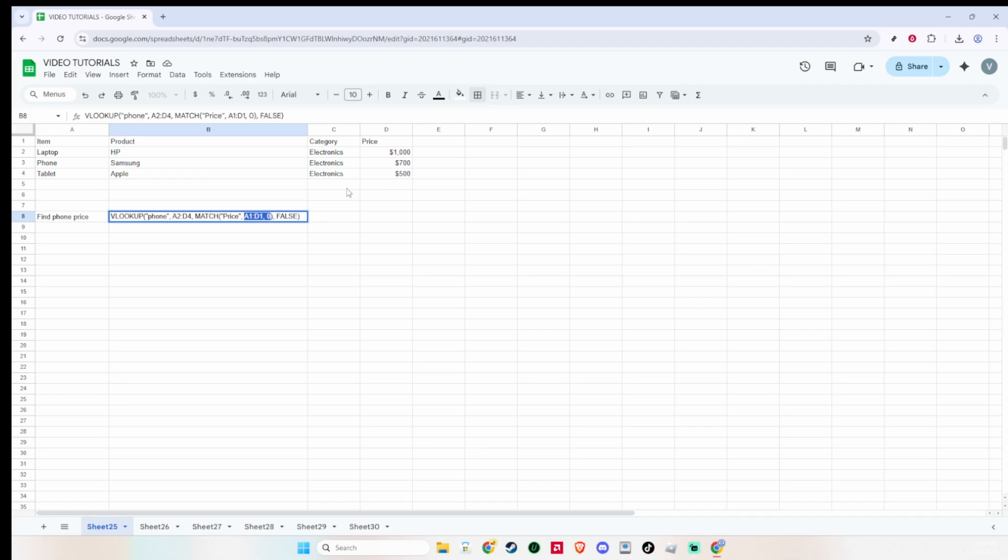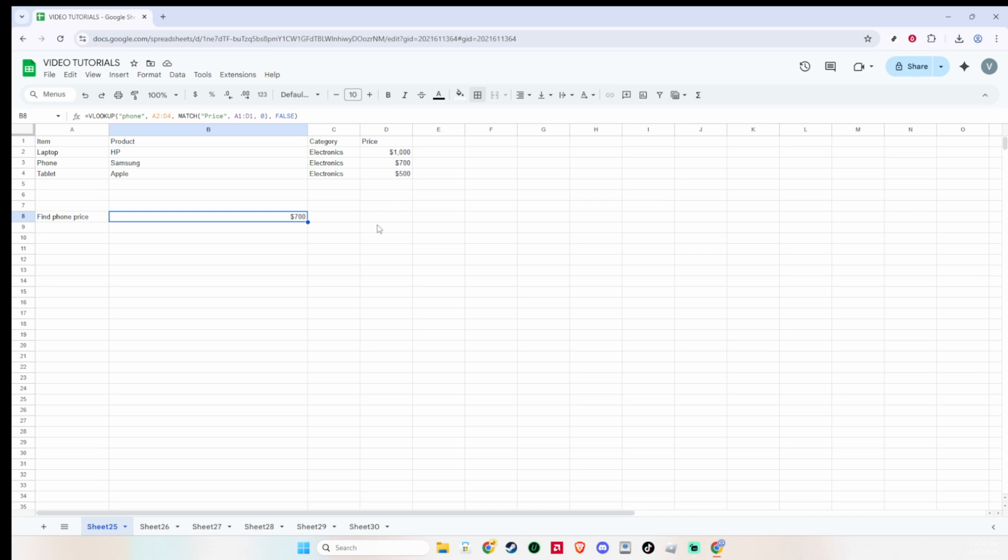Putting it together, your finished formula looks like this. VLOOKUP("item", A2:D10, MATCH("price", A1:D1, 0), FALSE). Here's what it does. It searches for the text "item" in column A, then returns the corresponding value from the price column, wherever that price column sits within A to D.